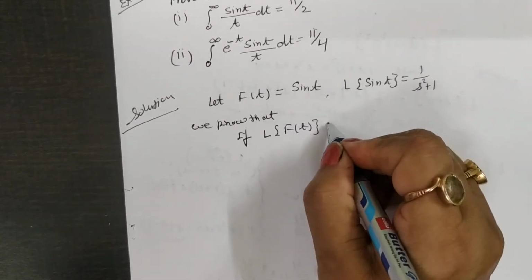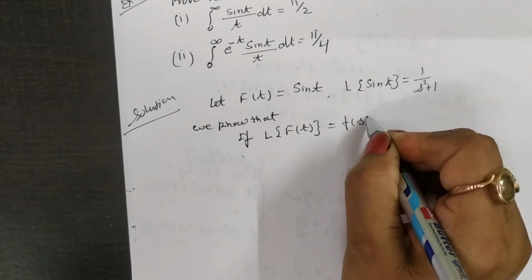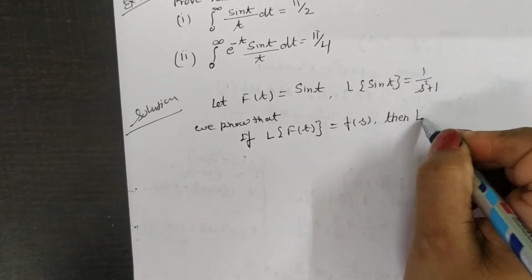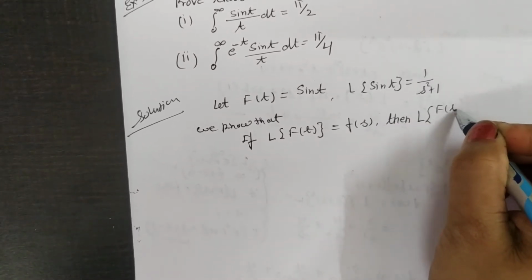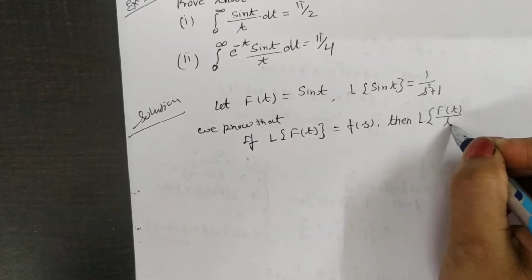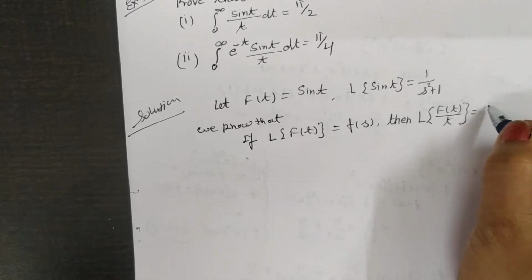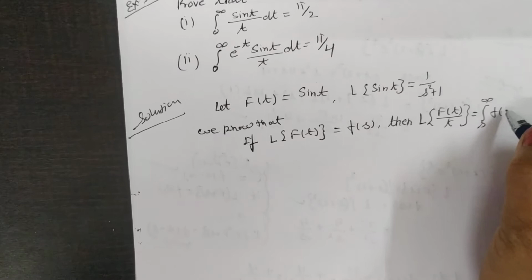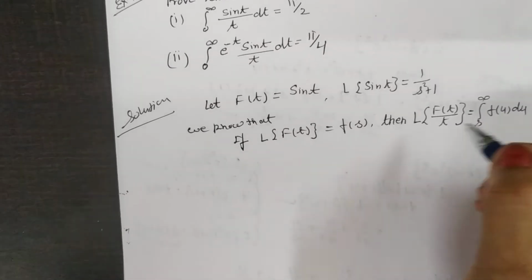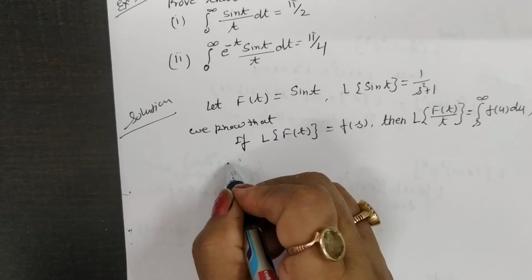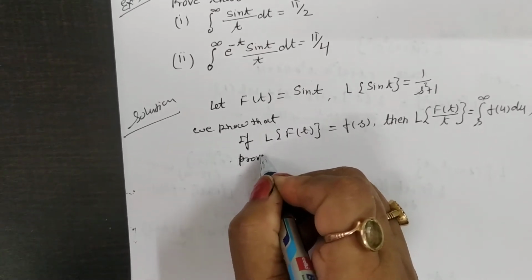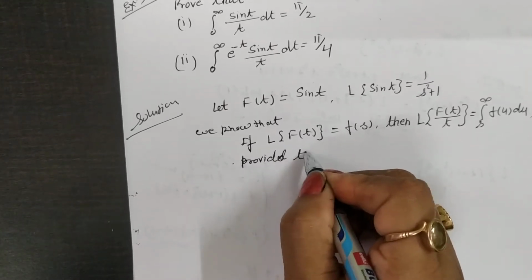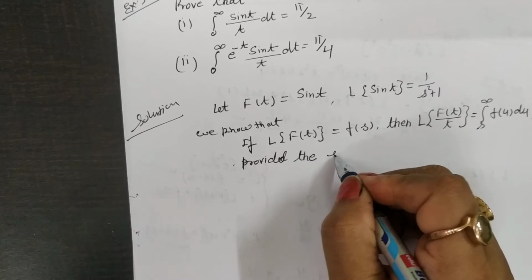is equal to F(s), then Laplace of f(t) by t is equal to the integral from s to infinity of F(u) du, provided the integral exists.